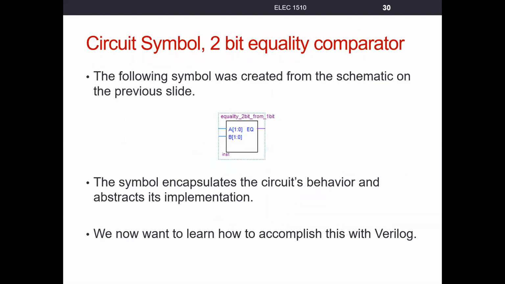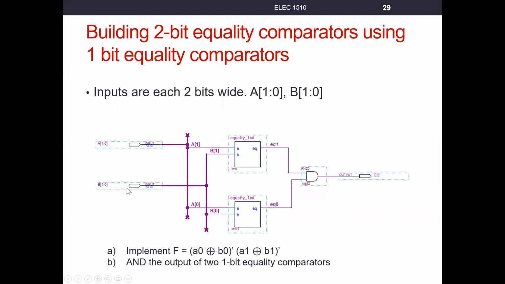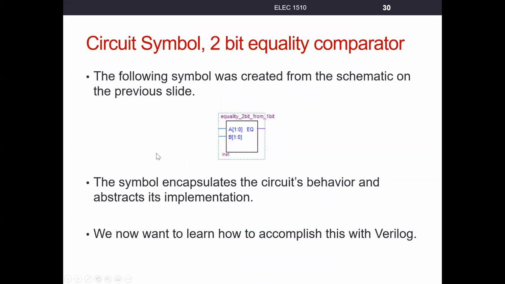All right, and sorry, that slide shows you that you can make a symbol for the 2-bit equality comparator. You could take this circuit you drew, create a block symbol for it, and use that as a 2-bit equality comparator. But what we want to do is learn how to do this with Verilog, right? So we'll do that in the next tutorial then, how to create that 2-bit equality comparator with Verilog. For now, just think about this relationship.